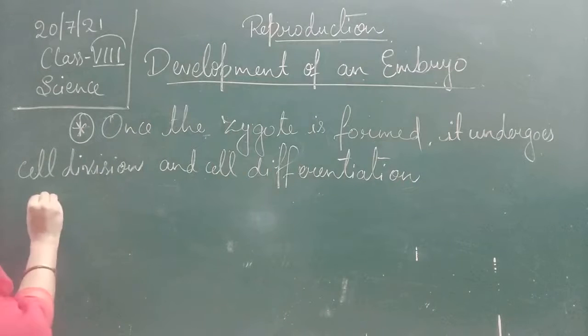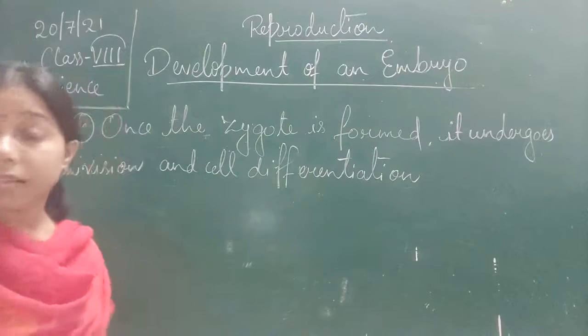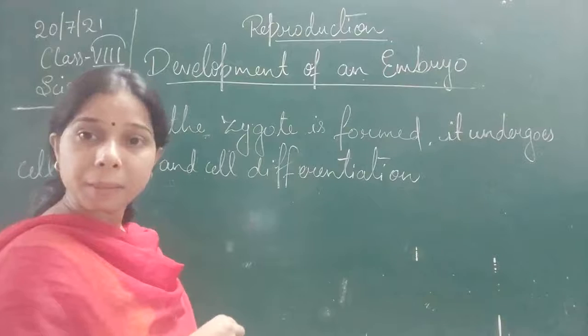Okay, what is the role of cell division? It helps in increasing the number of cells. Cell differentiation is what? That will help in the development of various body parts.